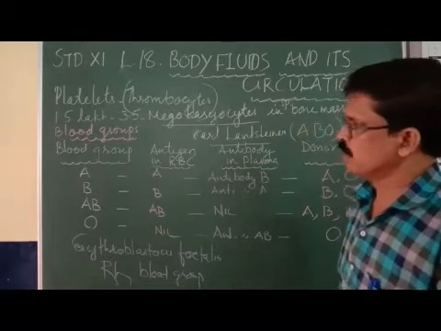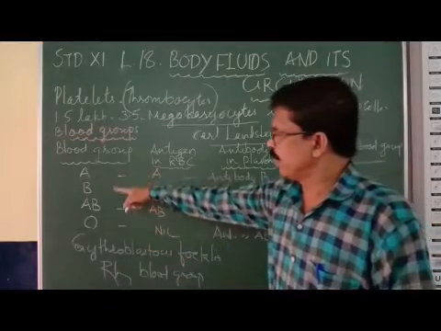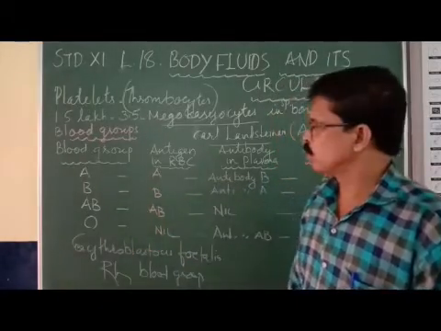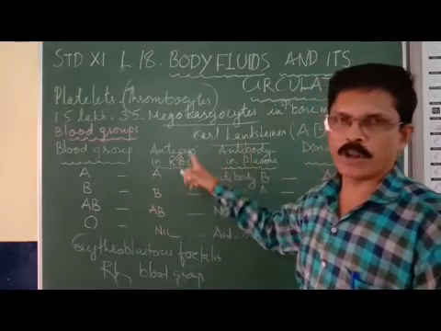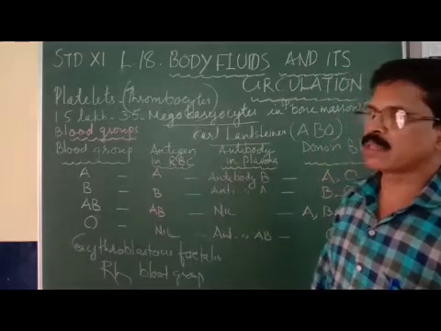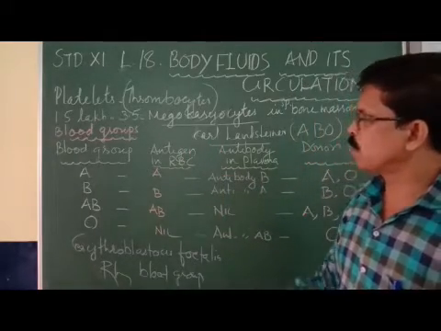In the ABO blood group, there are four types: A group, B group, AB, and O. Based on the presence or absence of antigen and antibody, there are four types of blood groups.